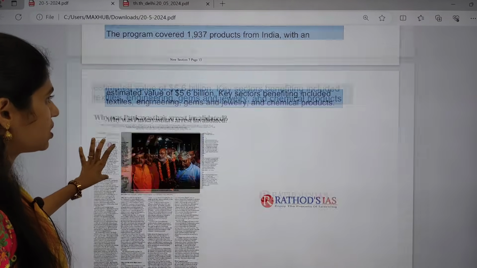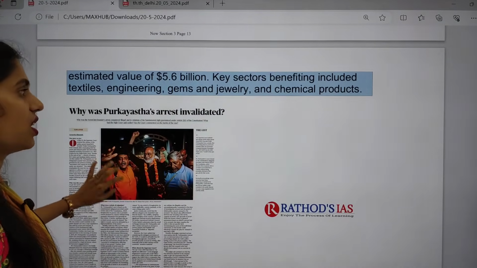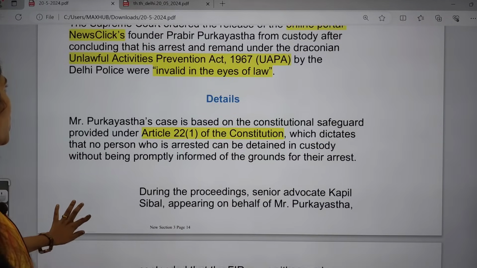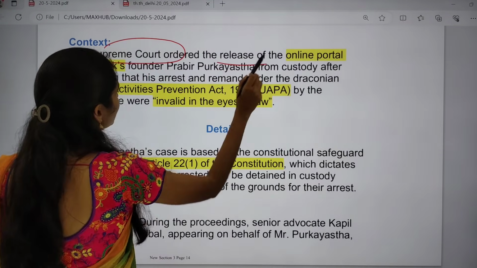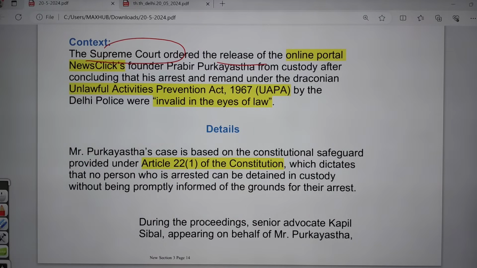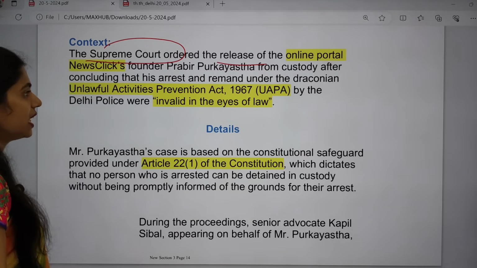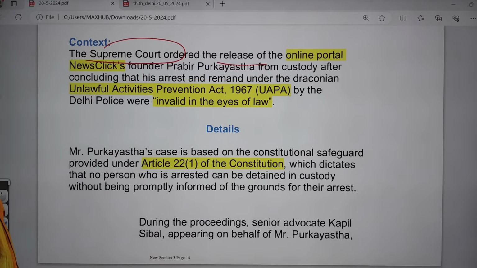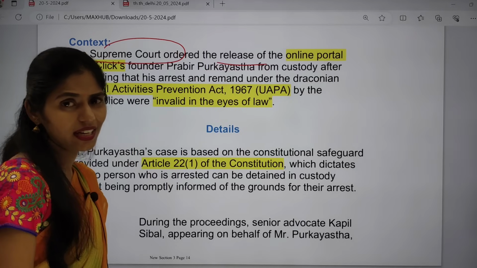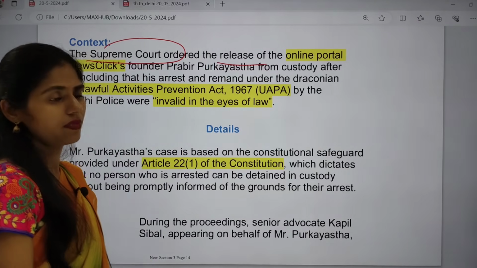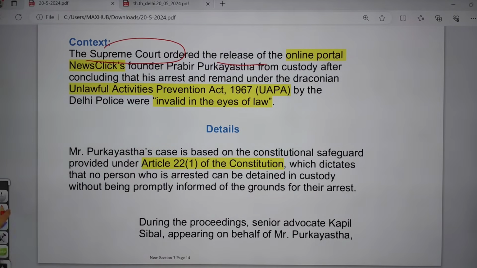The next topic is about UAPA and the NewsClick editor. We already discussed this topic, so let us have a brief discussion. Why is it in the news? Recently the Supreme Court gave an order to release the founder of the online portal NewsClick from custody, after concluding that his arrest and remand under the draconian law, UAPA, by the Delhi Police was invalid in the eyes of the law. So the Supreme Court said that this arrest is invalid and he has to be released.